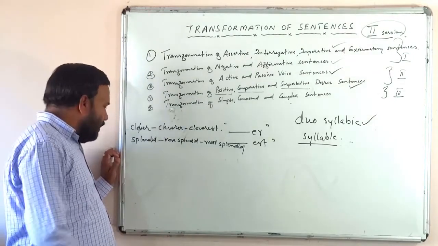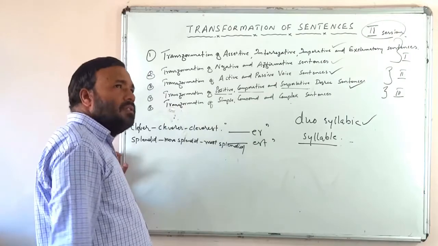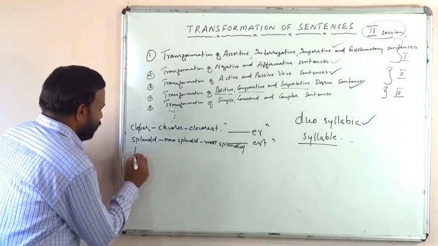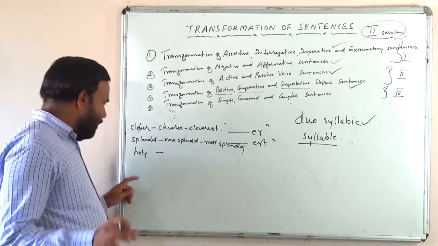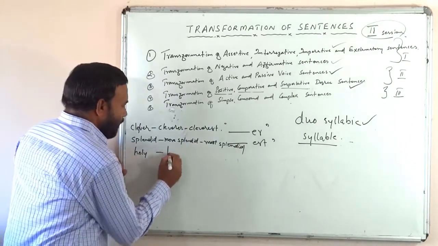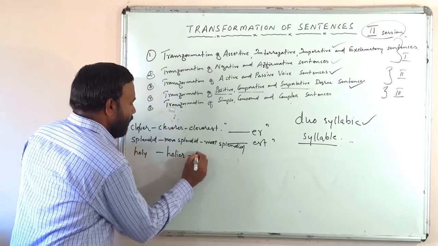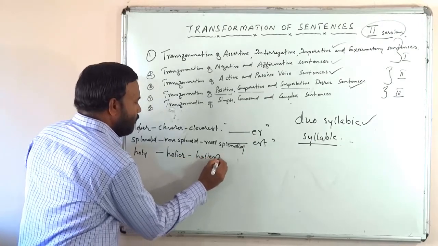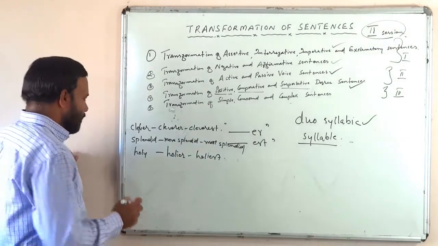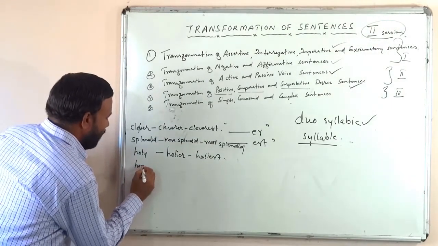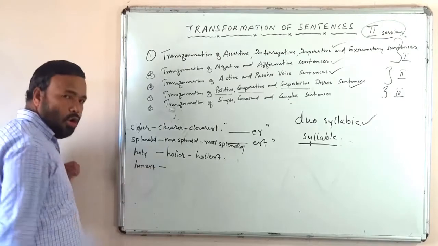Okay, now let us take another disyllabic word. See this, H-O-L-Y. How many syllables? Only two syllables. Holy. What is the comparative? Holier. What is the superlative? Holiest. Now, let us see another word, H-O-N-E-S-T. Honest.